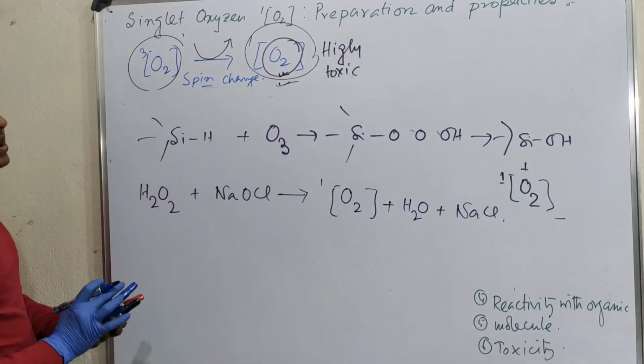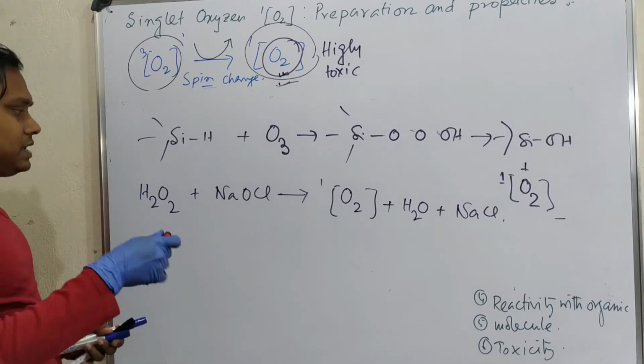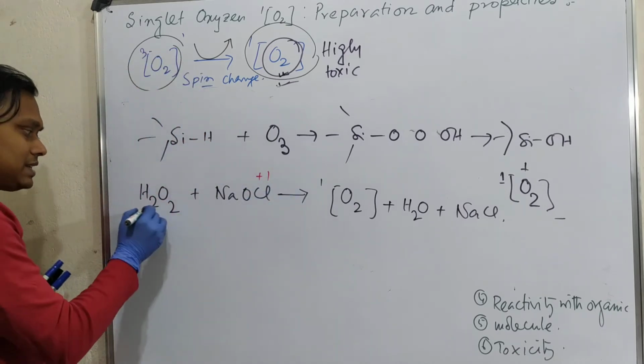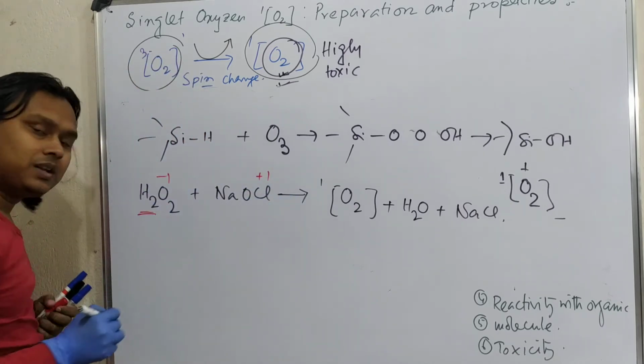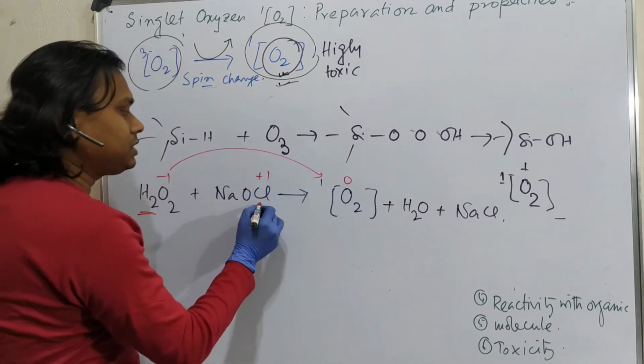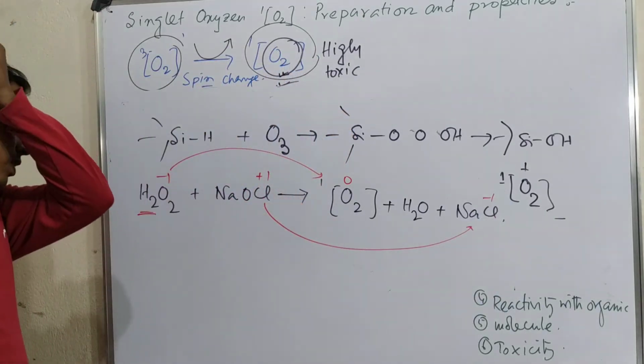Fine. Now the question: which center is acting as an oxidizer? See, this chlorine is in the +1 oxidation state. It is oxidizing this hydrogen peroxide. Here oxygen is -1 and ultimately here oxygen is 0. So this is the overall oxidation and reduction of +1 into -1. Okay, so this is the overall chemistry.